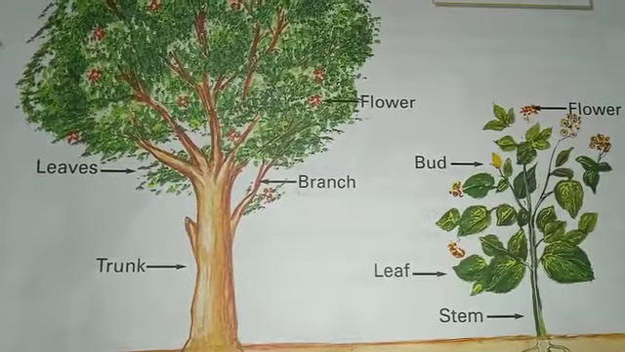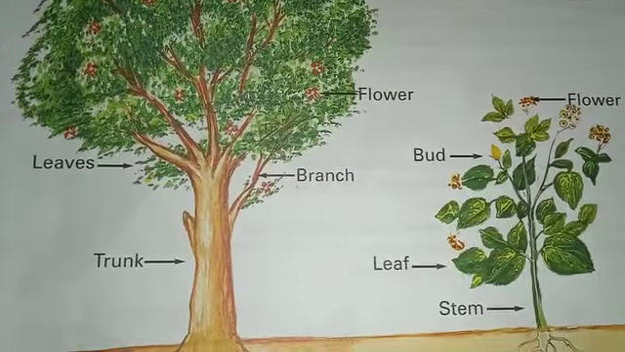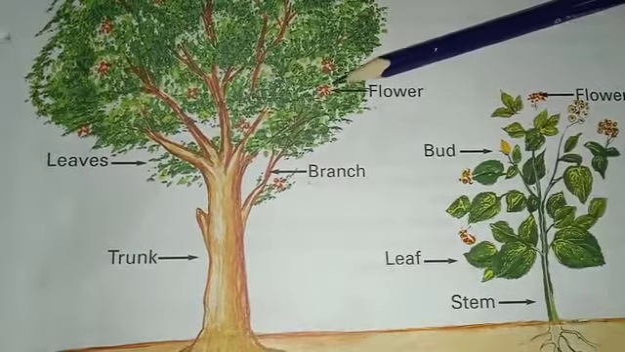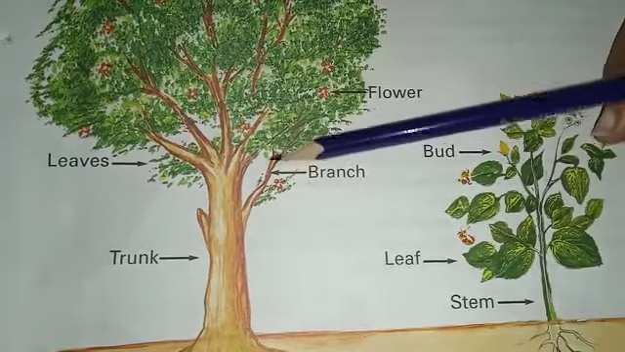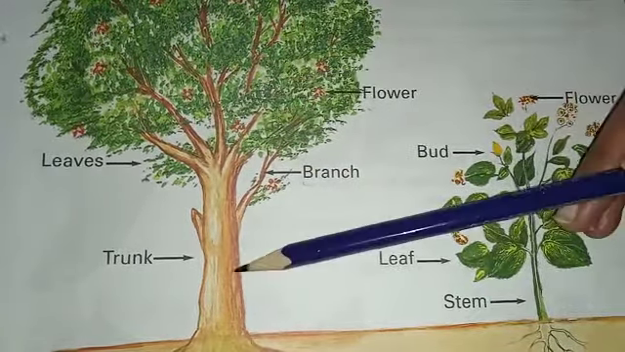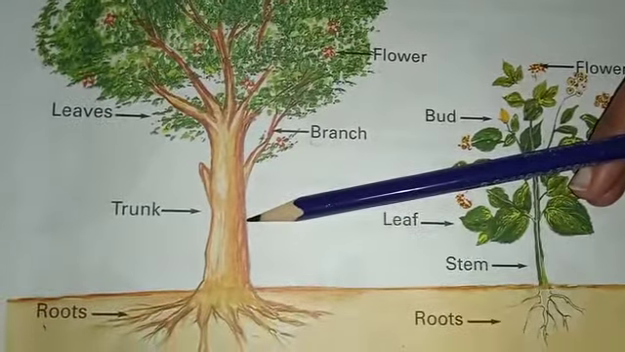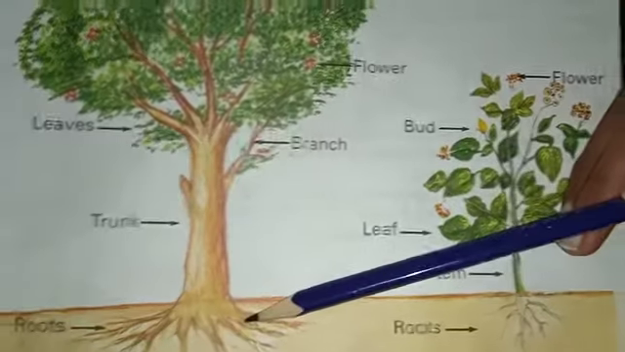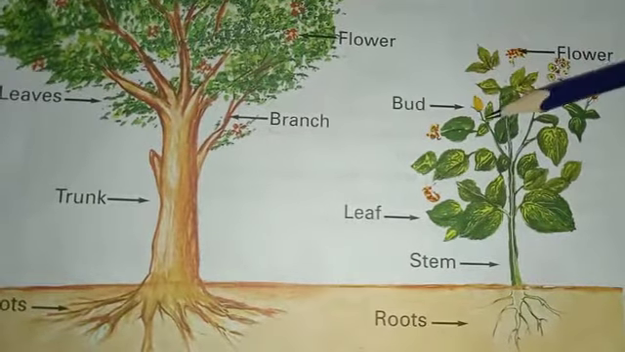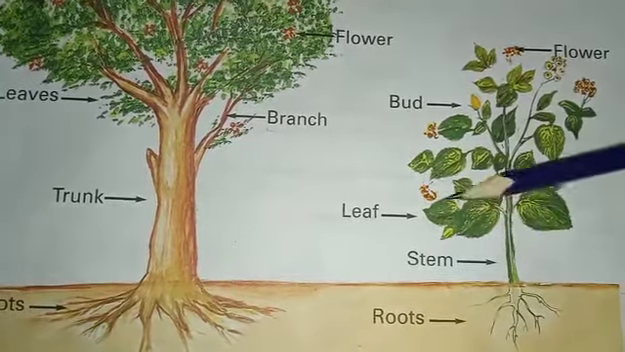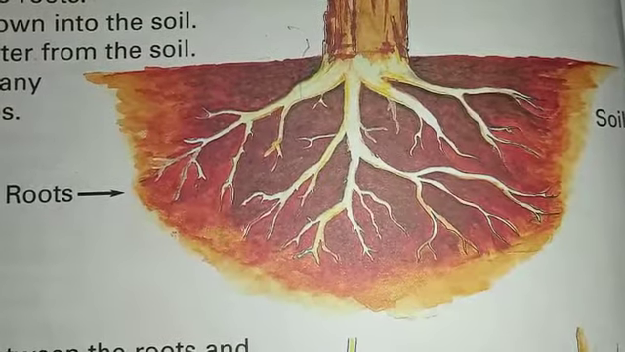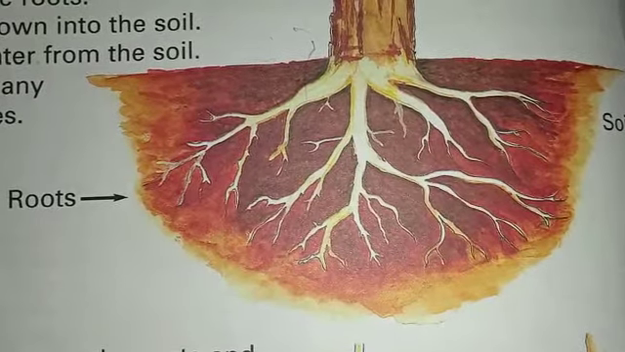Secondly, we have discussed different parts of trees and plants. In trees, there are flowers, branches, leaves, and trunk and roots. While in plants, there are flower, bud, leaf, stem, and roots. Lastly, we have discussed little detail about each part of a plant.